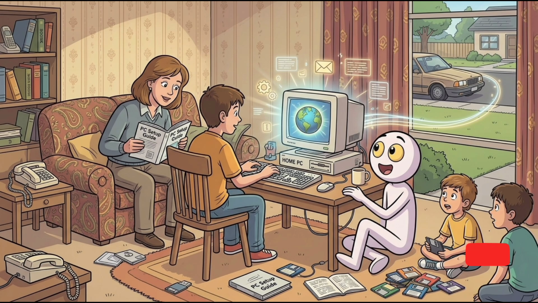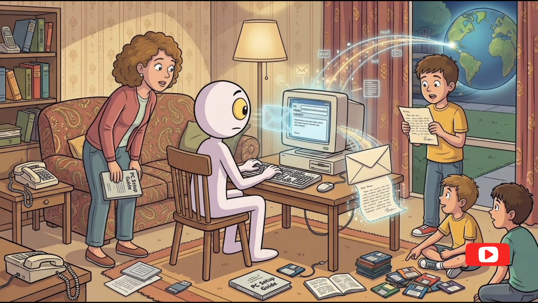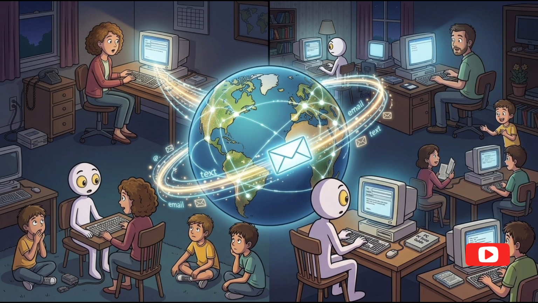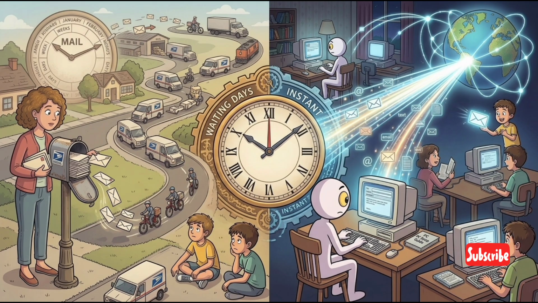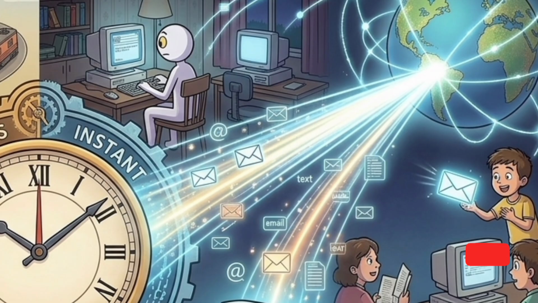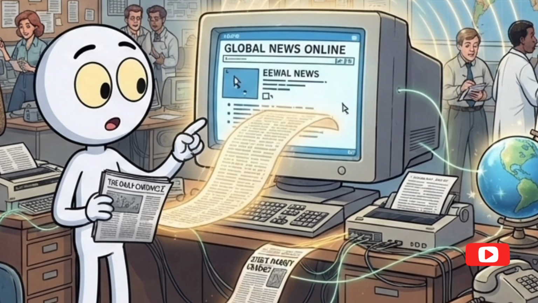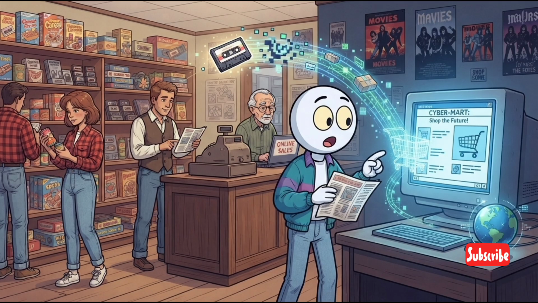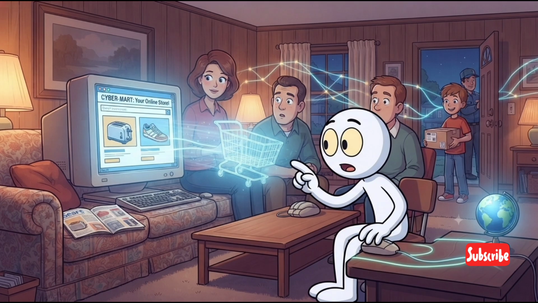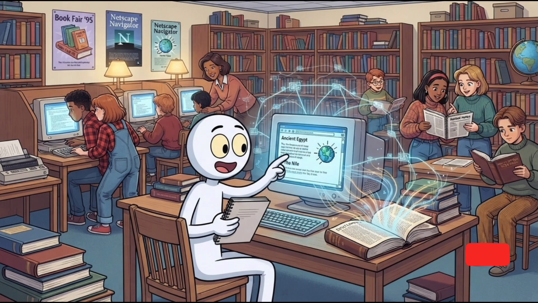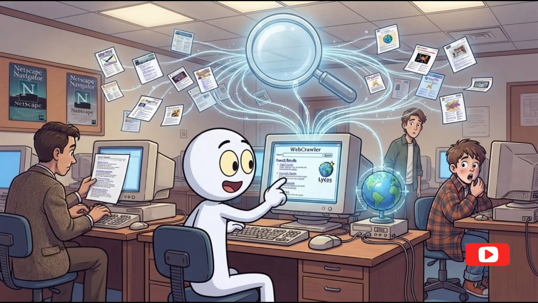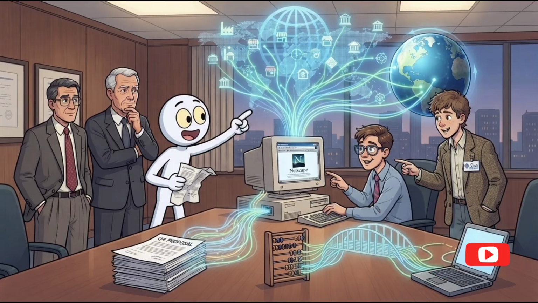Personal computers arrived in homes. People connected to the internet. One of the first things many people did was send emails. They no longer had to wait days for a message to arrive. A message could reach the other side of the world in just seconds. Then websites began to appear. News became available online. Online stores were created. People could shop from home. Students could learn new things. Information was no longer limited to books. The whole world slowly became more connected.